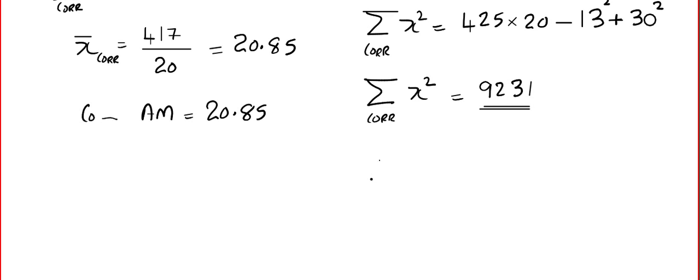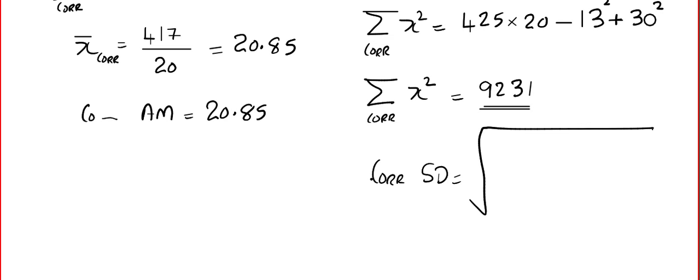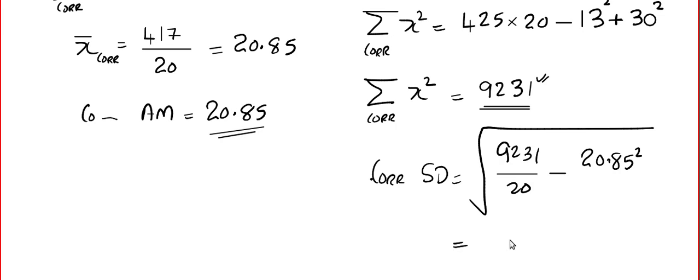Okay. So the corrected standard deviation will be root under, we plug in the new values. 9231 divided by 20 minus the corrected arithmetic mean. Okay, you can calculate it. Anyway, I got the value 5.18. Okay, now let's move on to the next question.